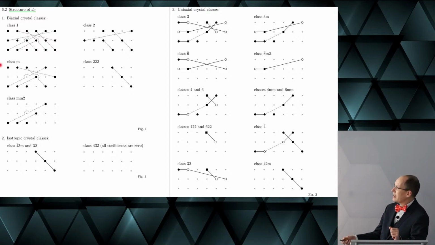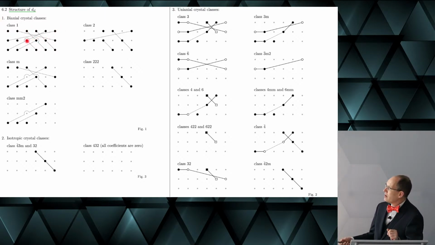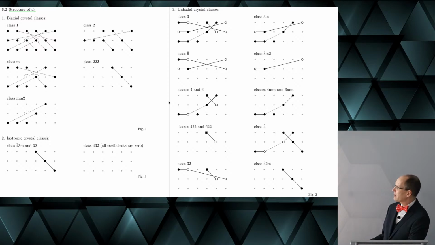These dashed connections mean that the connected components are equal. But for crystal class 1, they are only equal if Kleinman symmetry holds. So the higher the symmetry, the fewer independent components you have.